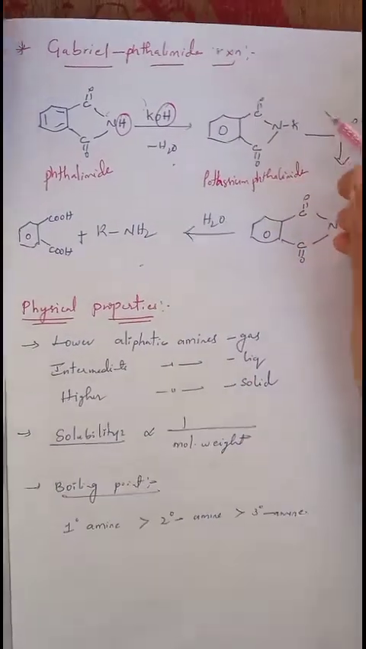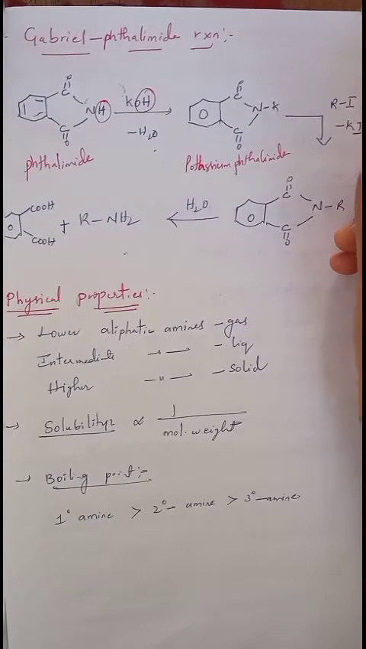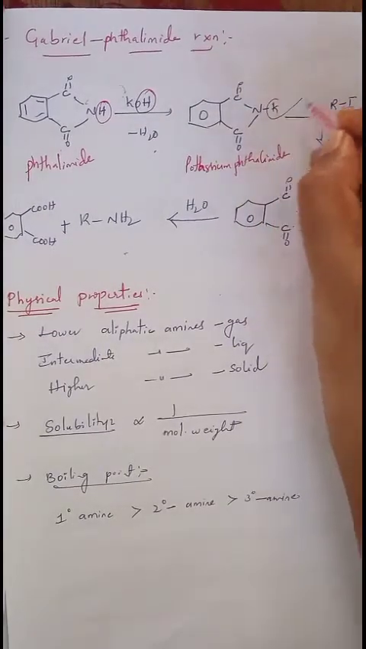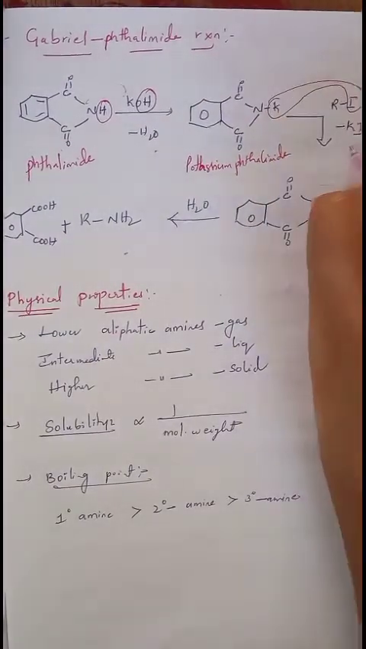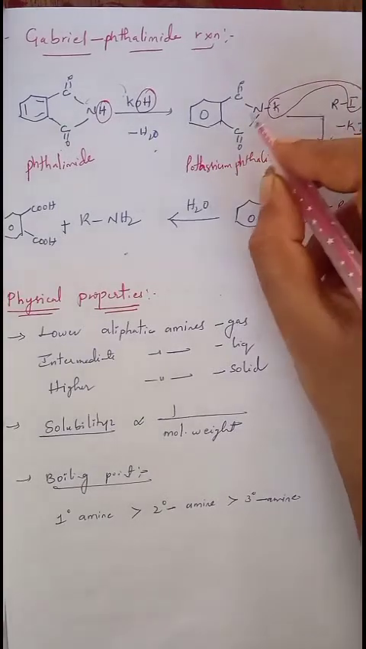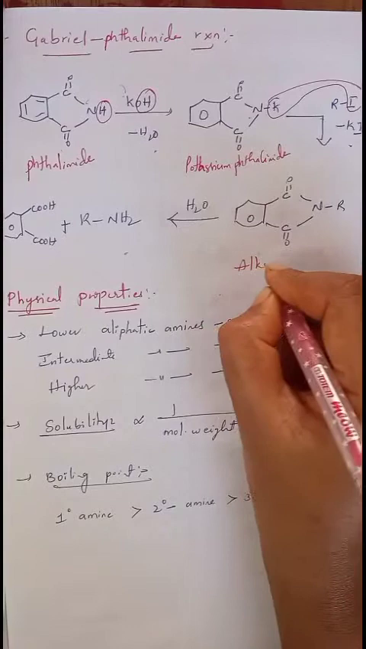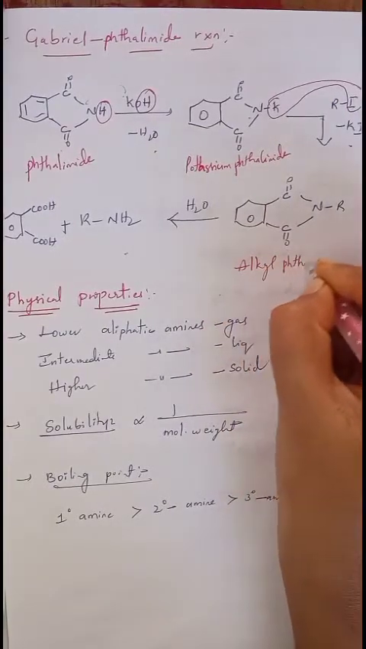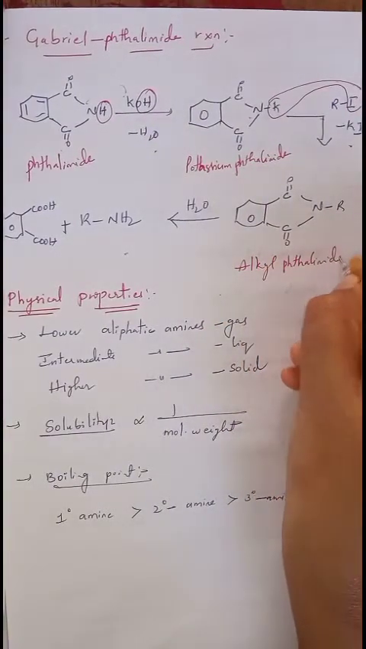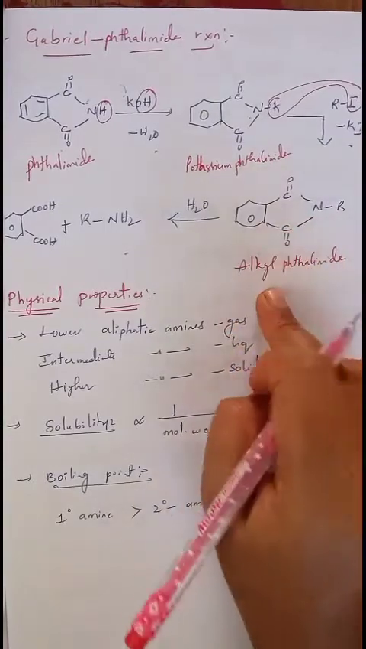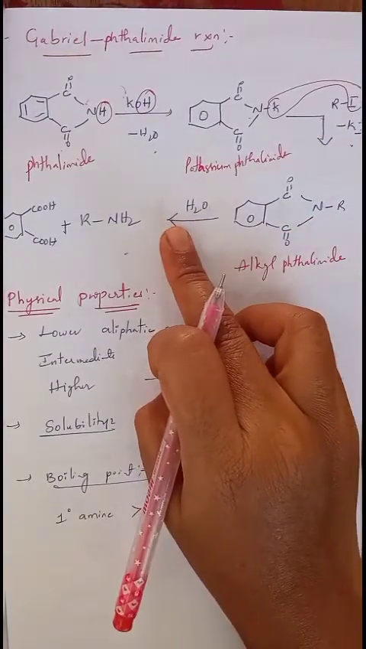Once this potassium phthalimide reacts with alkyl iodide, the potassium and iodine are eliminated as KI and the alkyl group is added to the nitrogen. We will get N-alkyl phthalimide. Okay, alkyl phthalimide is obtained. Now this alkyl phthalimide undergoes the hydrolysis process.